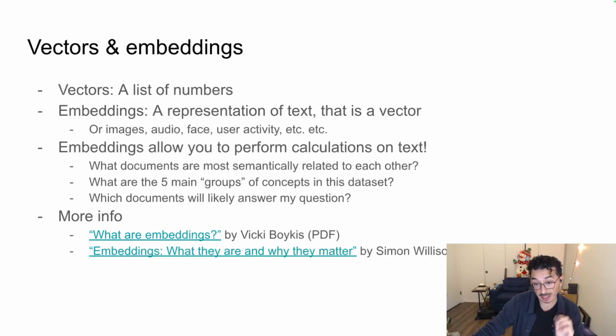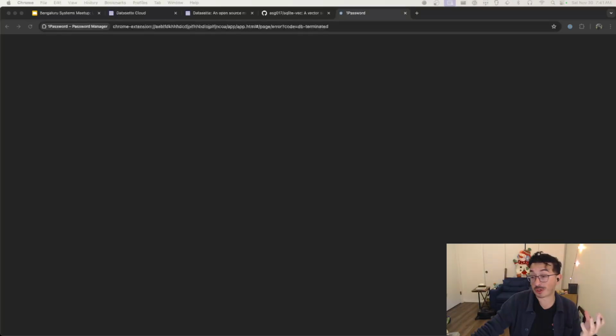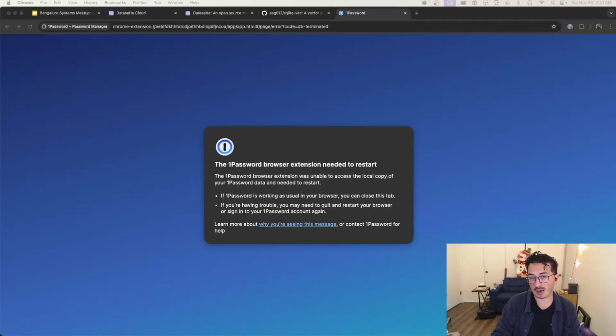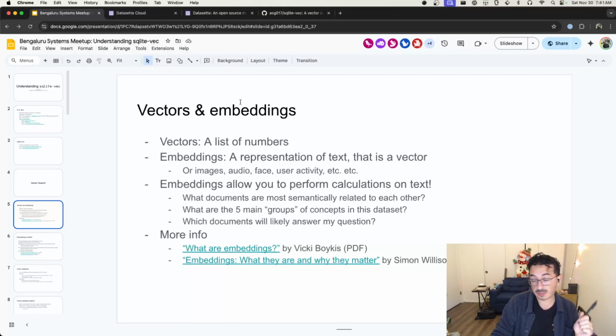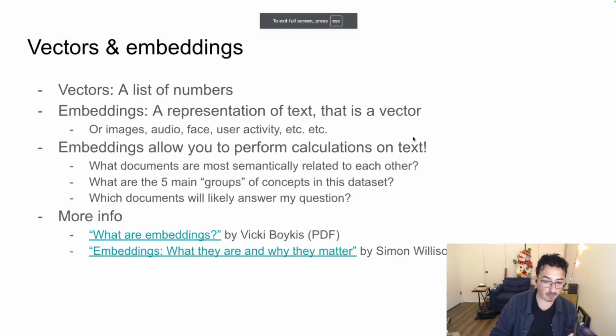I also recommend Simon Willison's tech talk, Embeddings: What Are They and Why They Matter. It's around 38 minutes long and goes more into the real world use cases for embeddings. Both of those resources are definitely worth checking out if you want to learn more about embeddings.